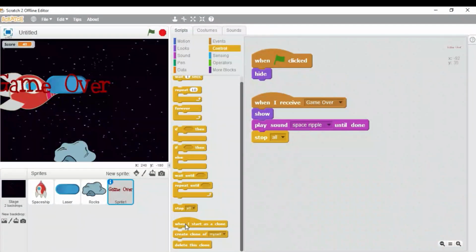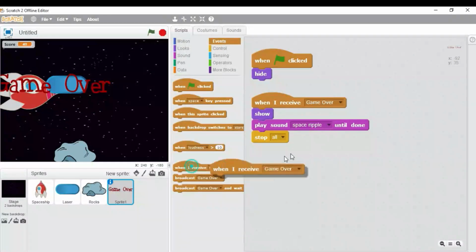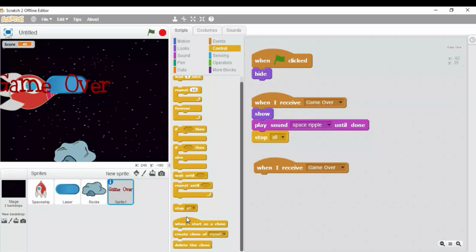So when I receive game over, we need to stop all scripts. So this block will be the same for the rest of the sprites. So let's begin. Now I am going to show you one by one all the blocks. So this is the block for sprite 1, that is the game over. Here you will have 3 different blocks: when green flag clicked, when I receive game over, and when I receive game over once again.